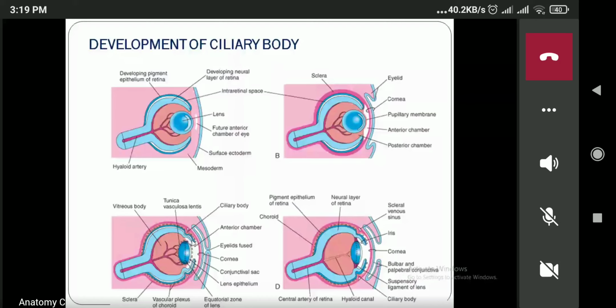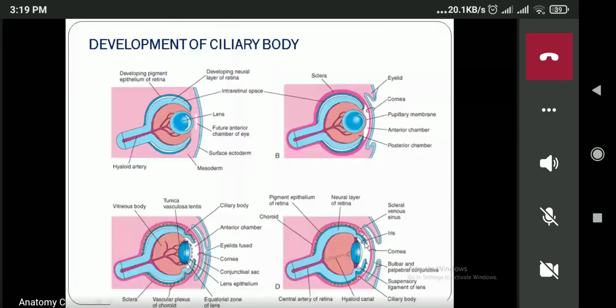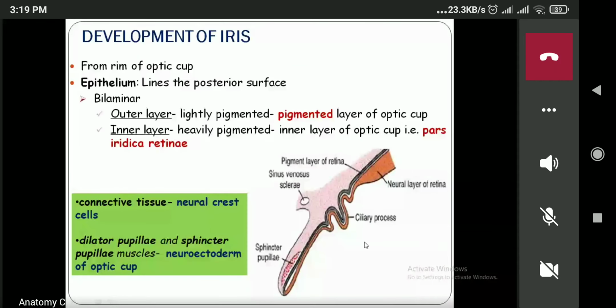Right? Now next one is how the iris is developed. The iris is developed from the rim of the optic cup. That means this one is known as the rim of the optic cup, the extreme end of the optic cup. From this part, the iris will form. Now in the iris also it is the same: the outer layer will form from the pigmented layer or the outer layer of the optic cup. The inner layer will be formed from the pars iridica retina.